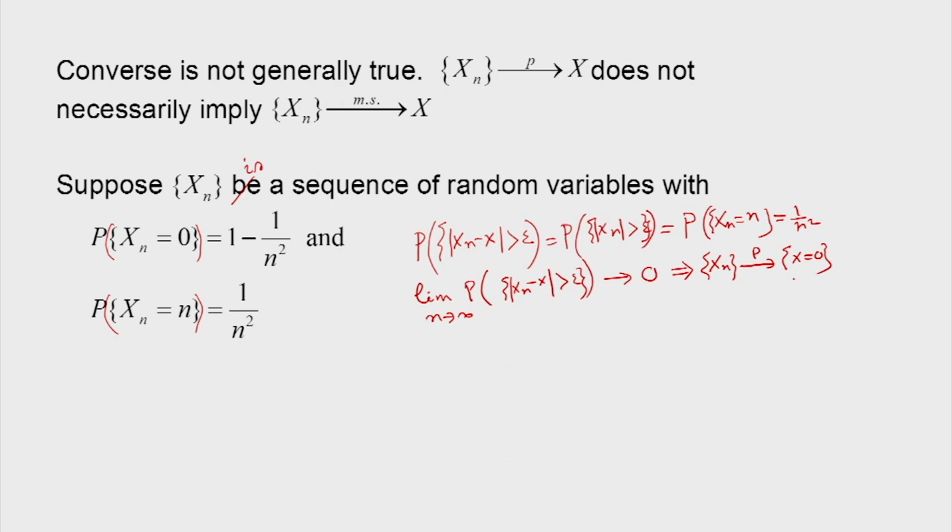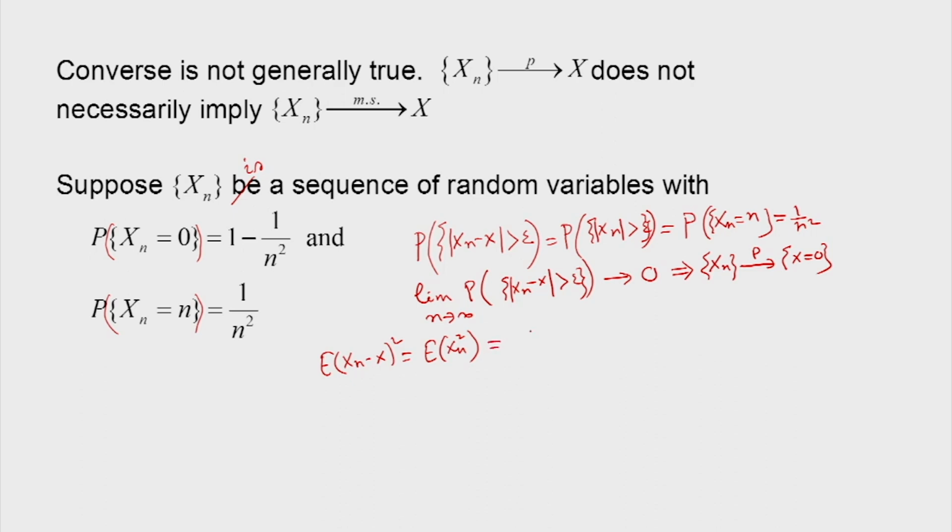Now, considering the mean square convergence, we see that E of x n minus x whole square, since x is equal to 0, is E of x n square.